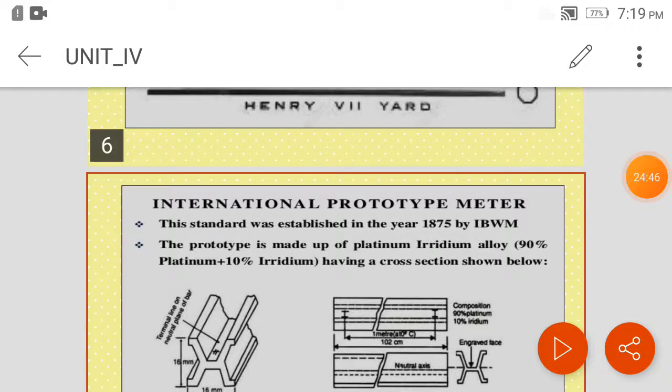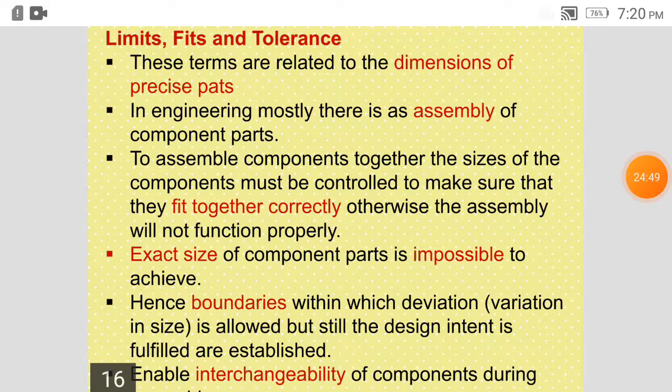So, limits, fits and tolerances. As we have seen, a combination of three elements is necessary to produce something. Whenever we are talking of a process, three elements come into the picture: man, machine and material.